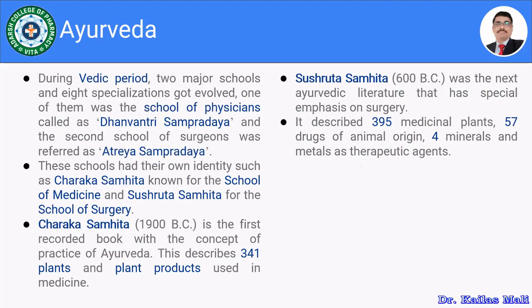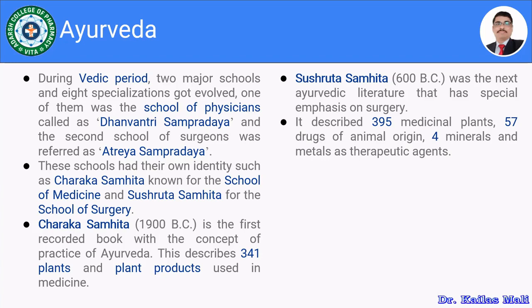So during the Vedic period, 2 major schools and 8 specializations evolved. One of them was the school of physicians, started by Charaka, called the Dhanvantri Sampradaya, and the second, the school of surgeons, was referred to as the Atreya Sampradaya, which was started by Sushruta. So these schools had their own identities, such as the Charaka Samhita, known for the school of medicine, and Sushruta Samhita, known for the school of surgery.